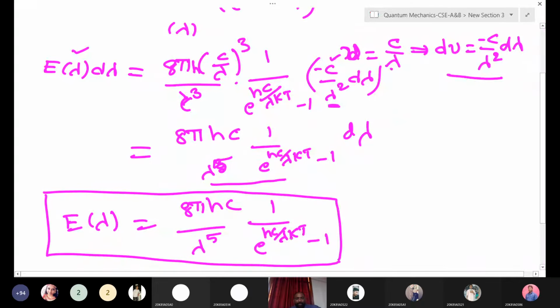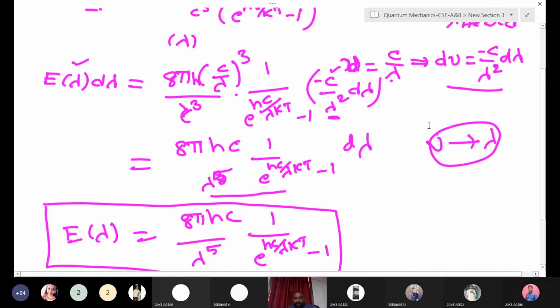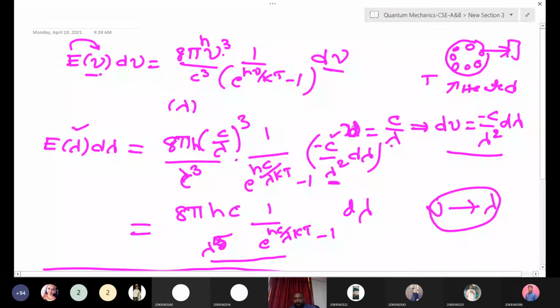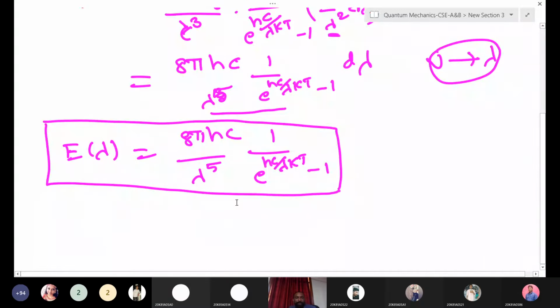From the black body you can write in terms of wavelength. Okay, we are just converting frequency in terms of wavelength. It is an easy conversion. Your only step is that nu is equal to c by lambda. Just differentiate this: d nu equals minus c by lambda square d lambda. Just substitute, then you will get the expression in terms of wavelength. Okay, now we got the expression for Planck's radiation law.